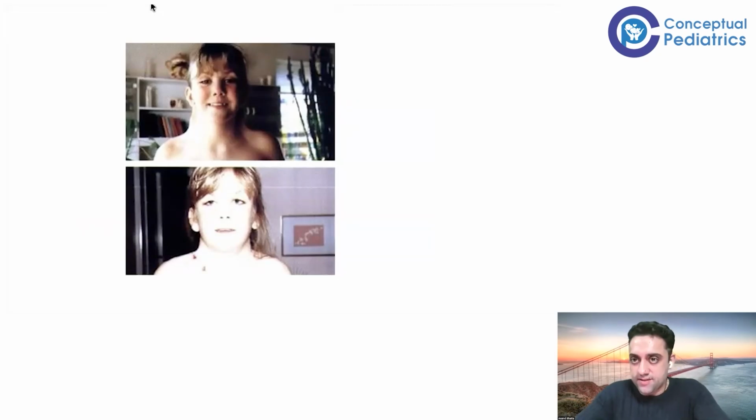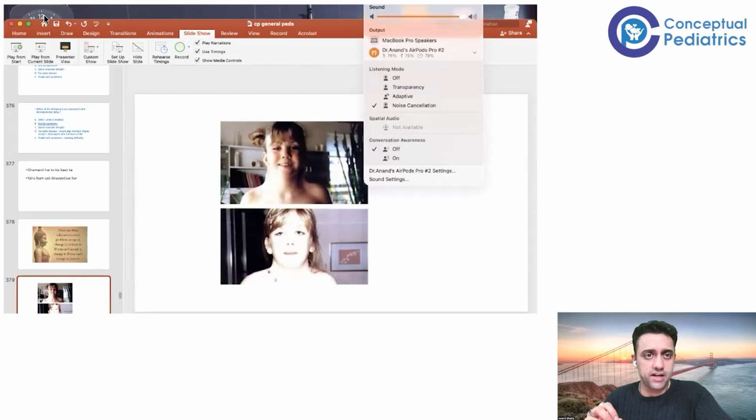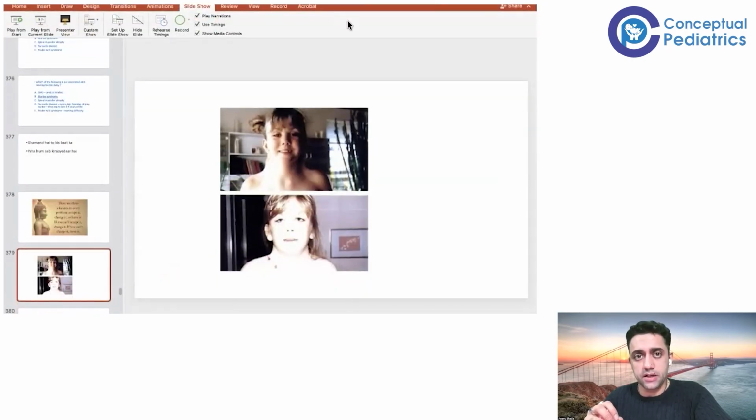Turner syndrome. The next topic, very importantly, is a wonderful question they ask in exam. If you have a female patient with a webbed neck, what will you think of? We all know that we'll think of Turner syndrome. And if you have a male patient with a webbed neck, you will think of Noonan syndrome.